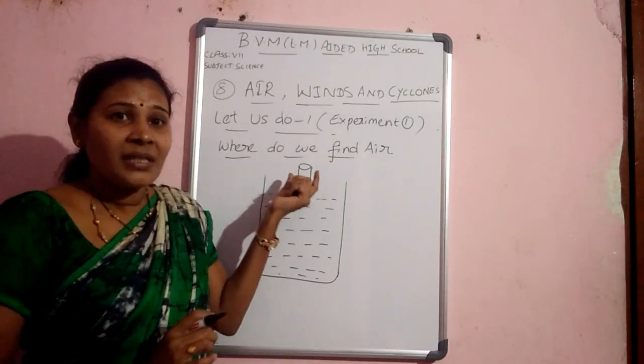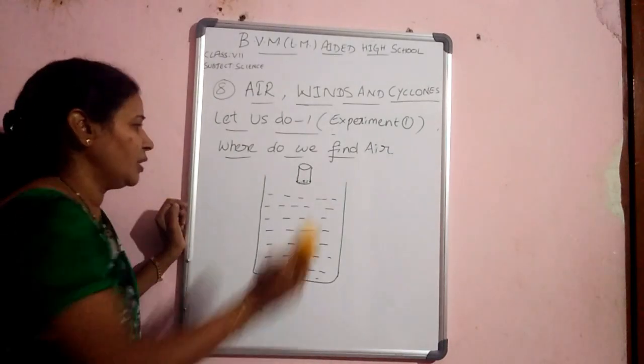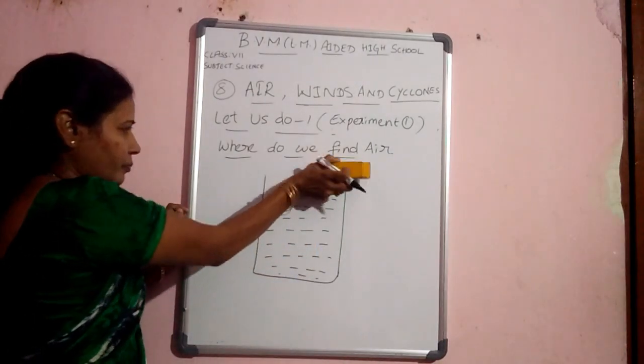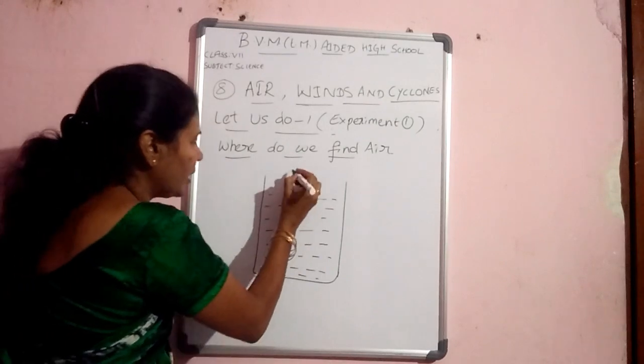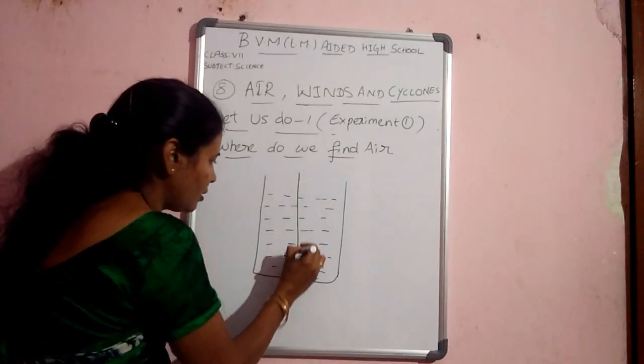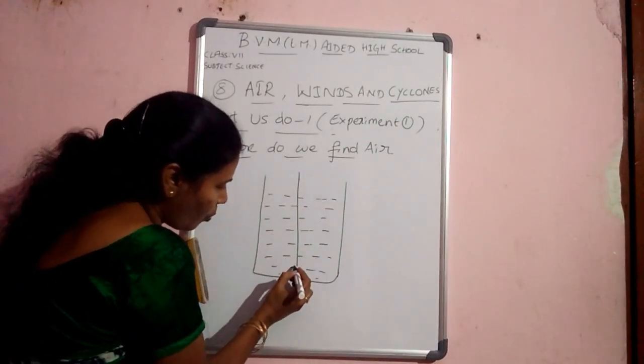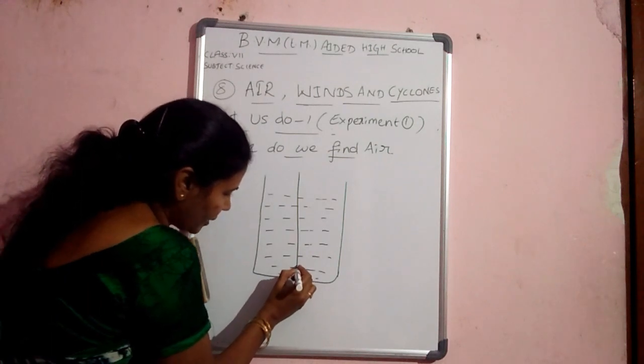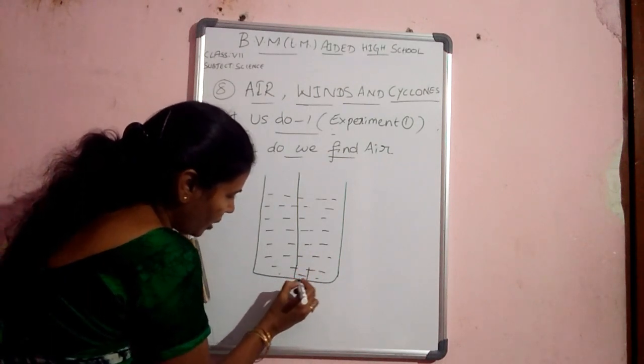And this glass you have to invert and keep in a straight position at the bottom of the bucket.